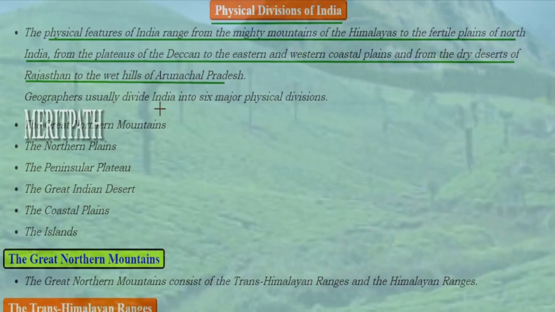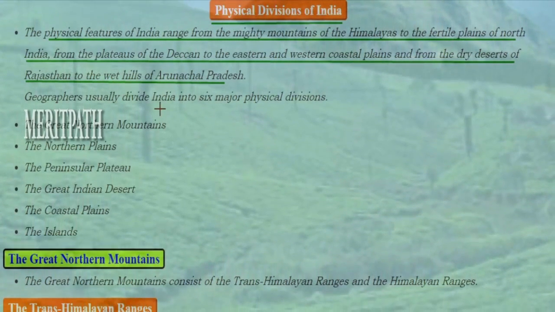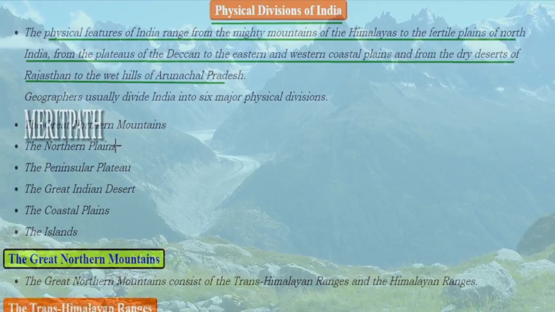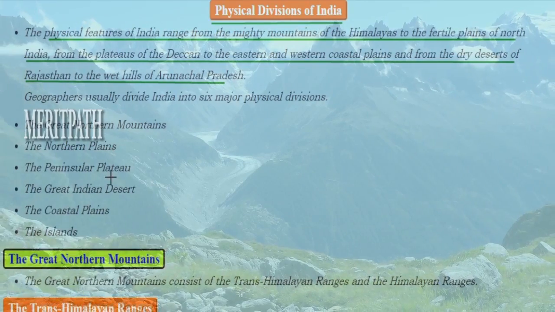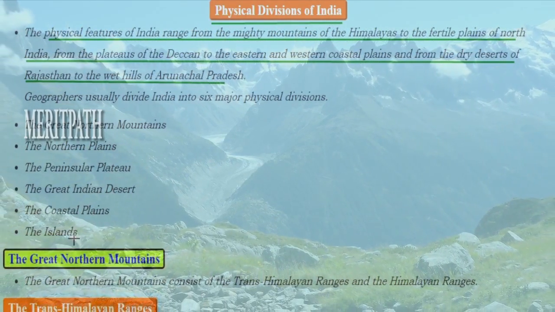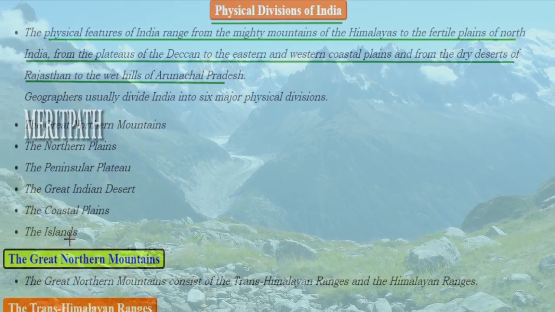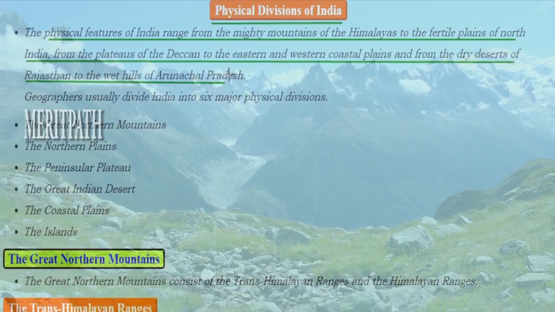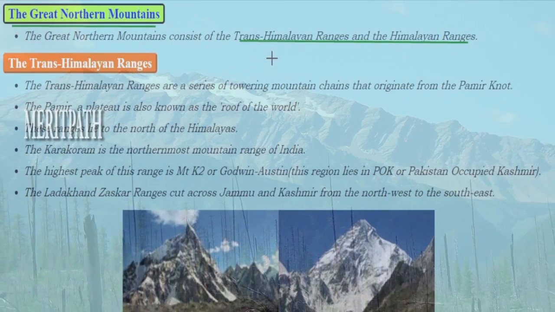So geographers usually divide India into 6 major physical divisions. They are the Great Northern Mountains, Northern Plains, Peninsular Plateau, Great Indian Desert, Coastal Plains, as well as the islands. Now let's study in detail about these 6 physical divisions. So first is the Great Northern Mountains.